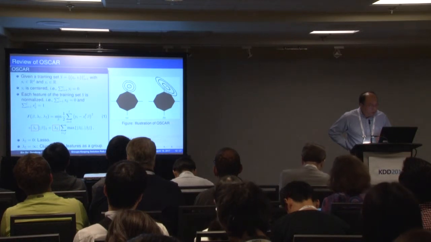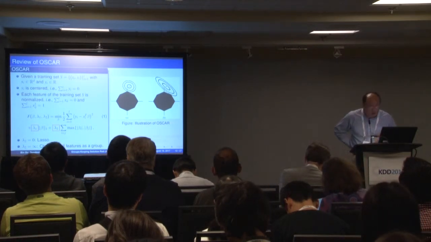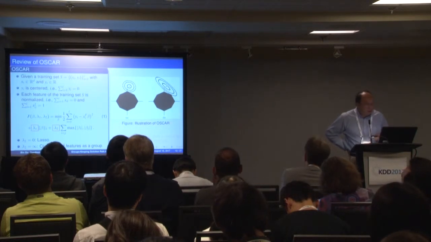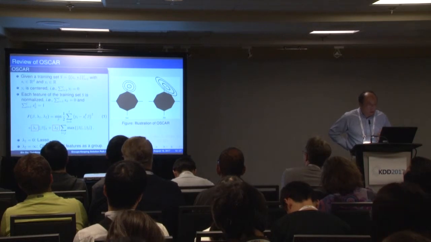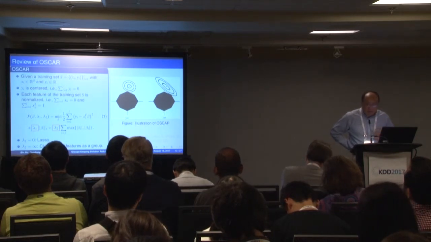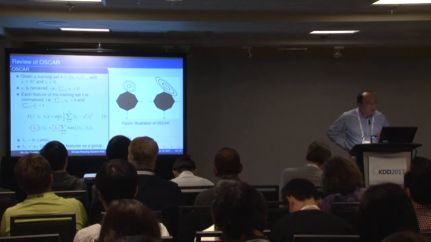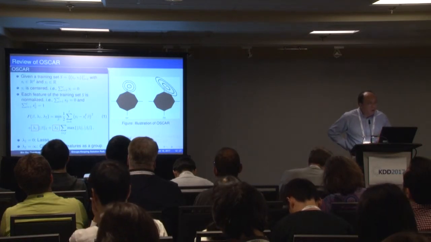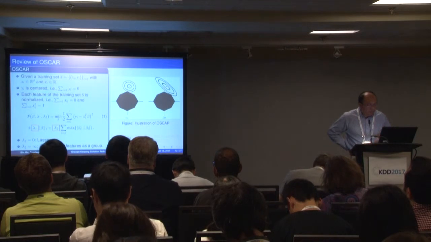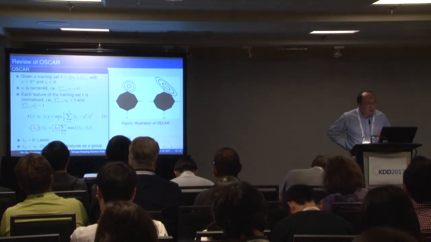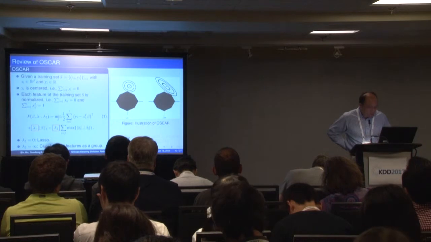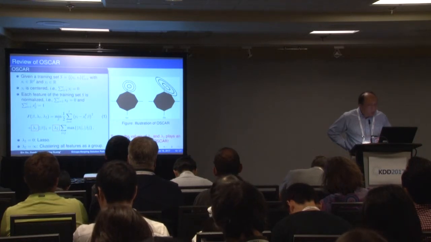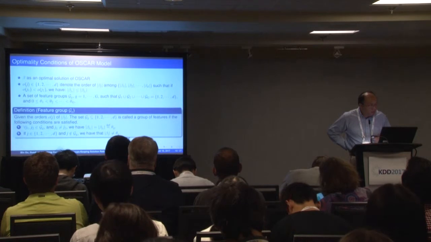If lambda 1 equals 0, oh, there's a typo here. If lambda 2 equals 0, that's a standard lasso problem. If lambda 2 equals infinity, that means we cluster all the features as one group. The right panel shows the solution area of the OSCAR model. When lambda 1 and lambda 2 take different values, the optimal solution will be different. So how can we find a solution path for all of them? It's non-trivial. Tuning parameters is very time consuming.